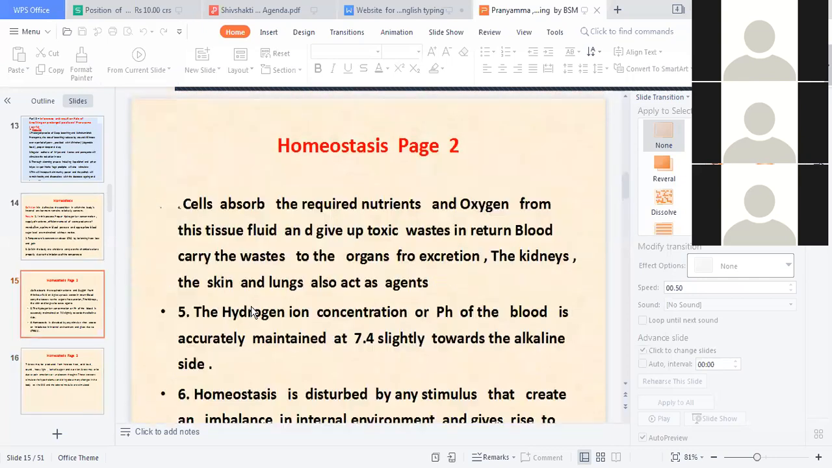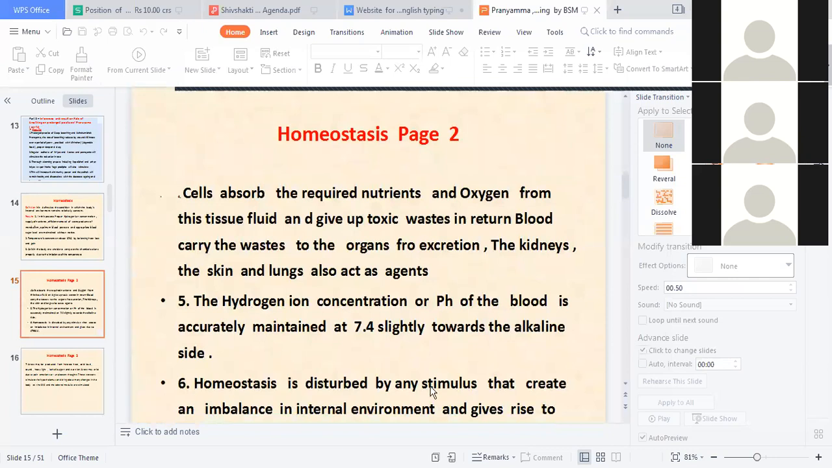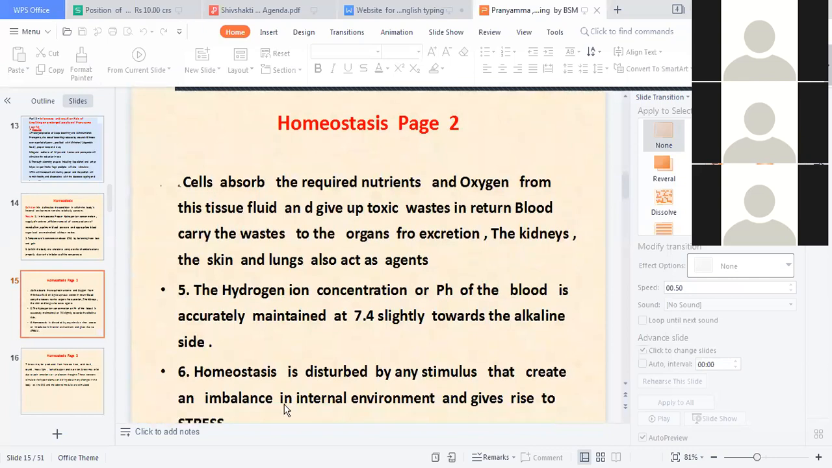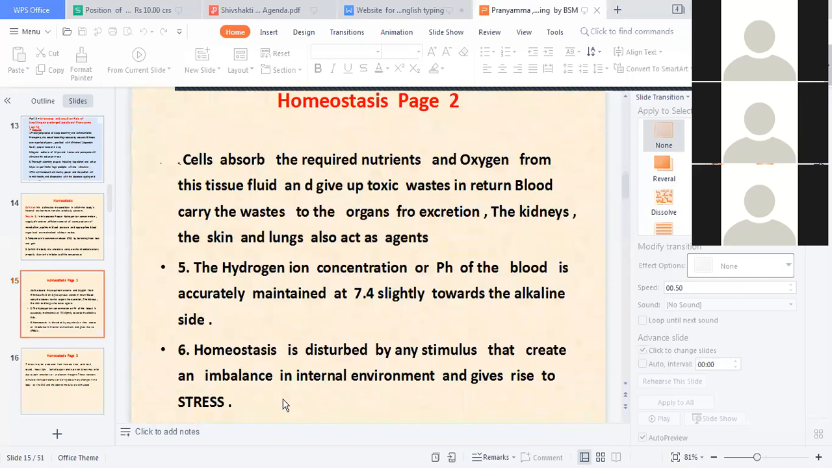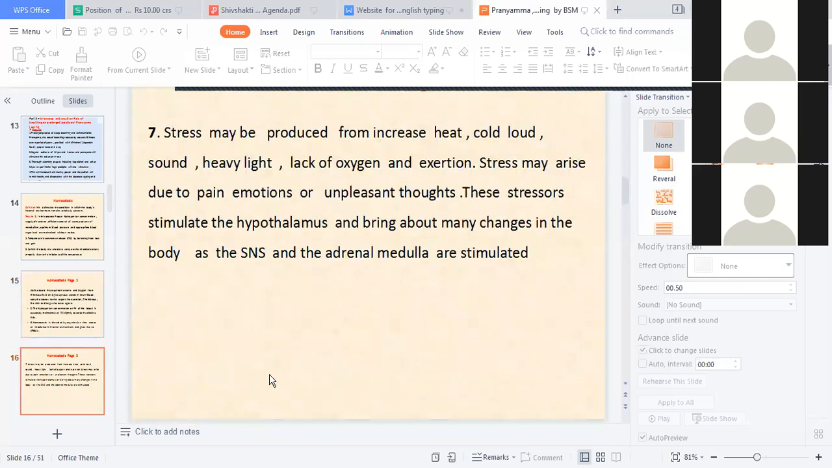Homeostasis is disturbed by any stimulus that creates an imbalance in the internal environment and gives rise to stress. Now, I already defined that stress may be produced from increased heat, cold, loud sound, heavy light, lack of oxygen, and exertion. Stress may arise due to pain, emotions, or unpleasant thoughts. If your mind has a thought that you did not like and you got angry, then stress will increase.